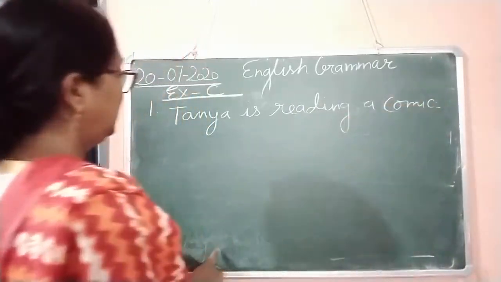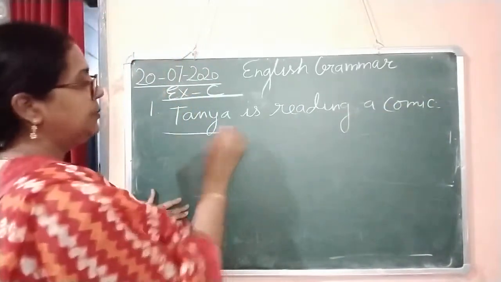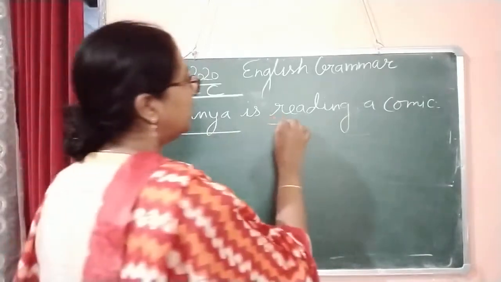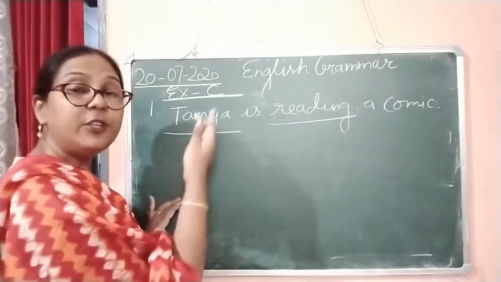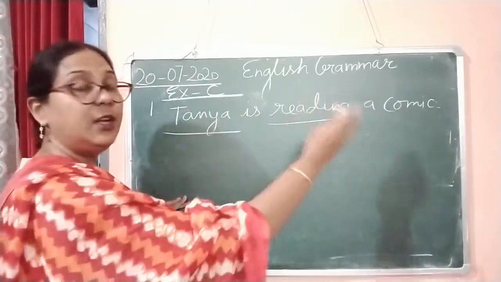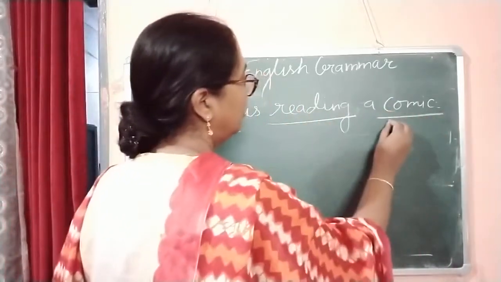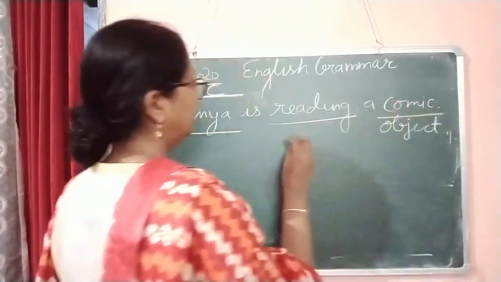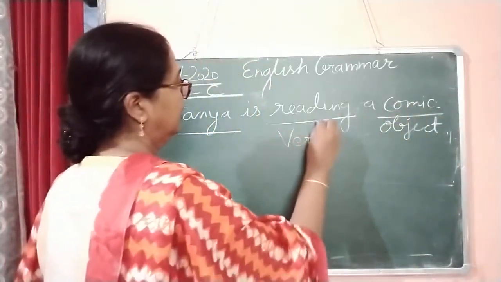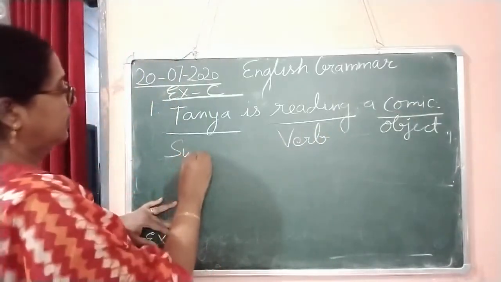Here you can see, Tanya is the subject, reading is the verb, a comic. What is she reading? She is reading a comic. So it is an object. This is the verb and this is the subject.